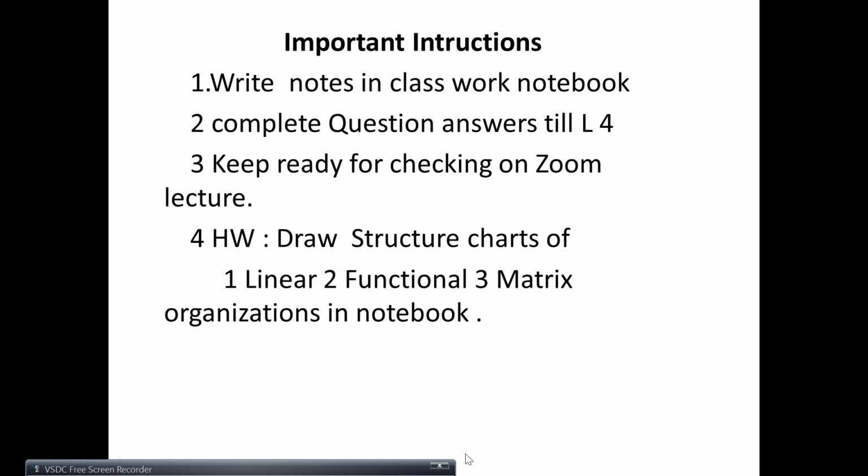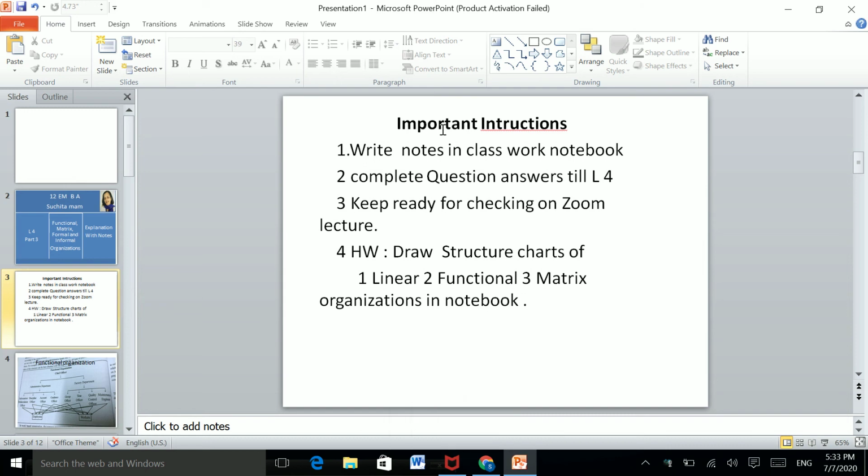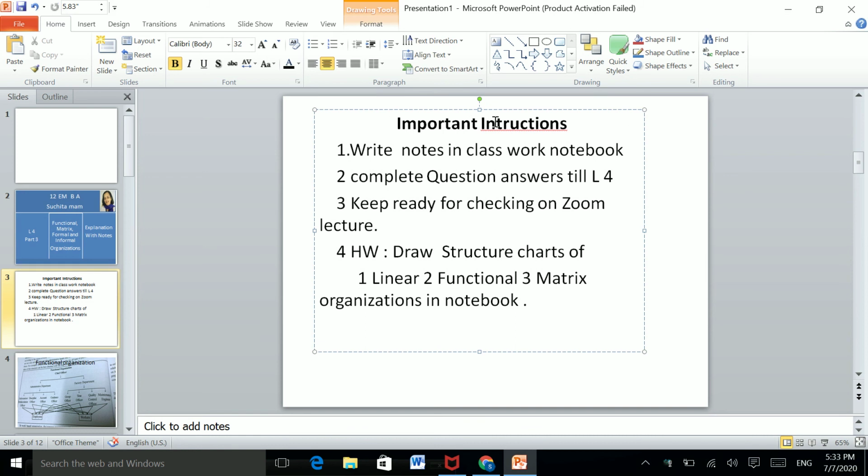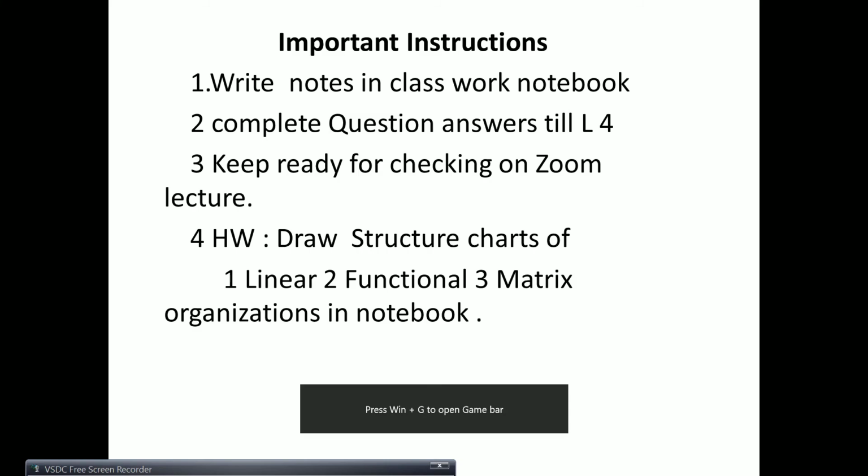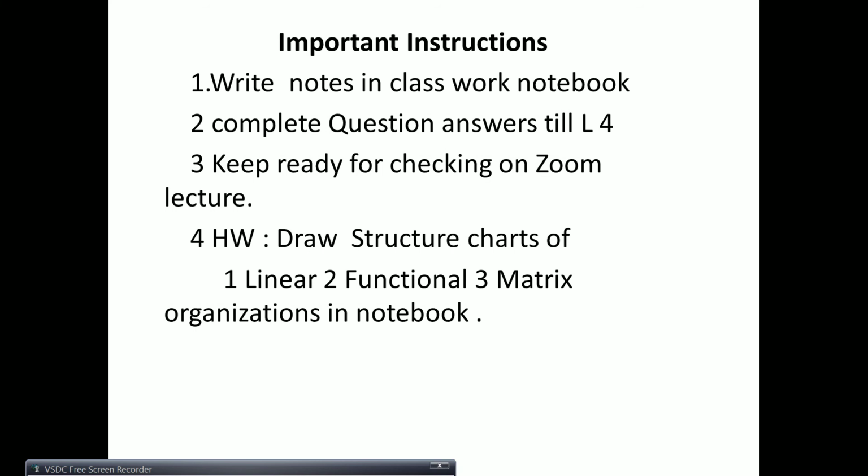Look at this important instructions. You have to write the notes in your classwork and complete the question answers of Organization of Commerce till lesson 4 in your homework notebook.